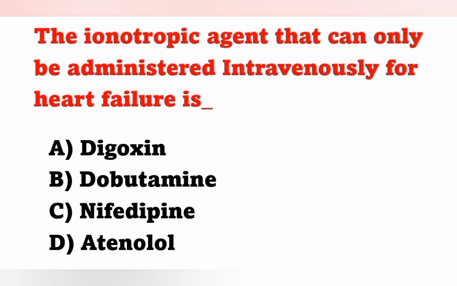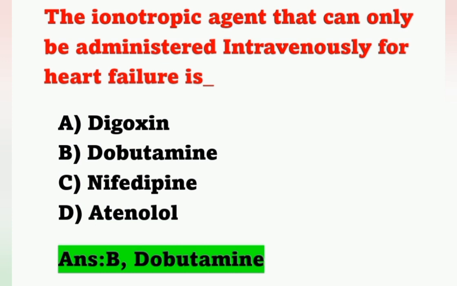The inotropic agent that can only be administered intravenously for heart failure is, options: option A digoxin, option B dobutamine, option C nifedipine, option D atenolol. Among these options, digoxin, dobutamine, nifedipine are examples of inotropic agents. Among these, dobutamine can be given intravenously for the treatment of heart failure. Digoxin and nifedipine are usually given by oral route, and atenolol is not an inotropic agent. It is an example of beta blockers. Move on to the next question.